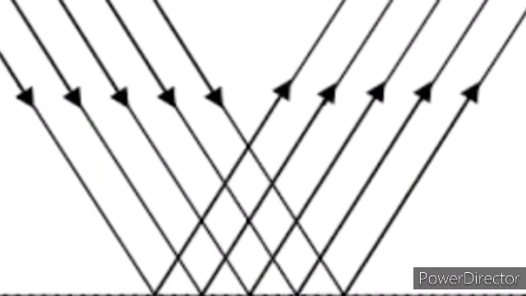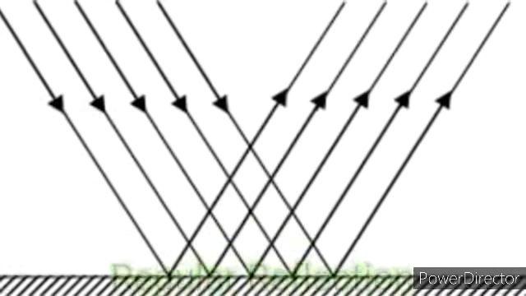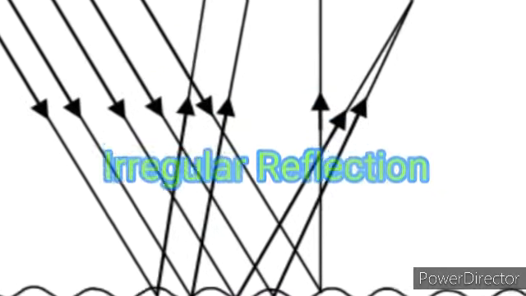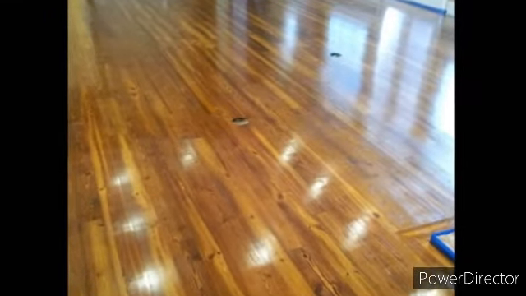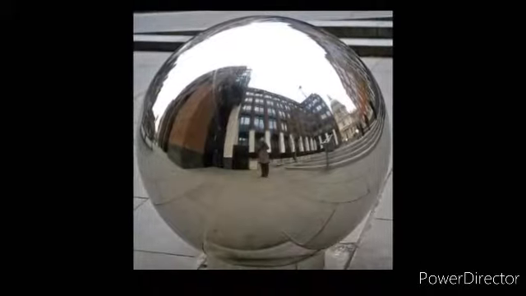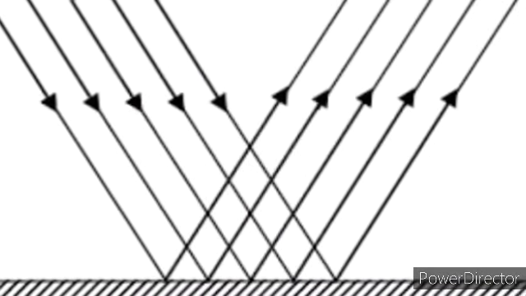Reflection of light is of two types. First is regular reflection, second is irregular reflection. Regular reflection takes place on a smooth surface like a polished table or glass, that is, a plane mirror, whose one surface is reflecting and the other surface is highly polished. In regular reflection, a parallel incident ray remains parallel after reflection.